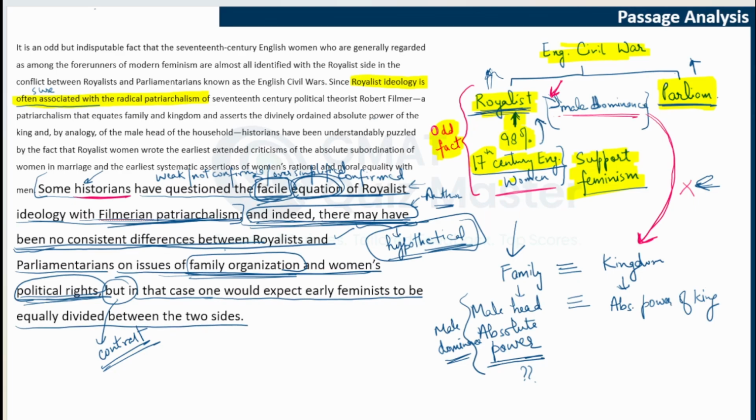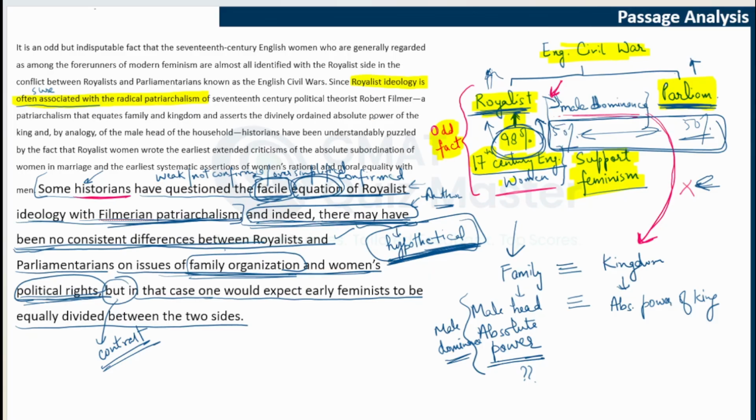If both of them had similar views, then why did most of the women support the royalist side? These feminist women should have been almost equally distributed, right? Because both sides support feminism equally. They have similar views on women's position and women's political rights. So, if this hypothetical scenario was true, then these women should have been almost equally divided in these two groups.